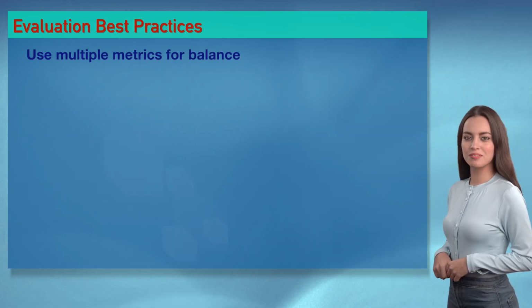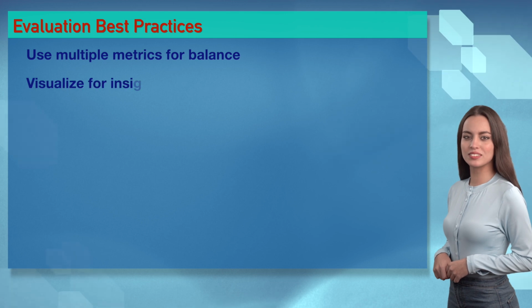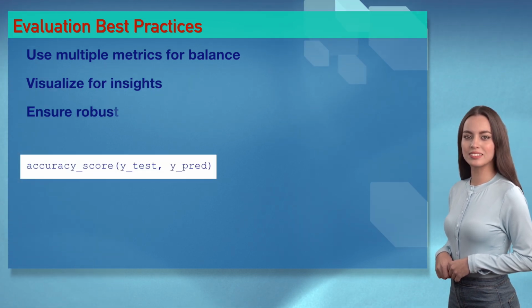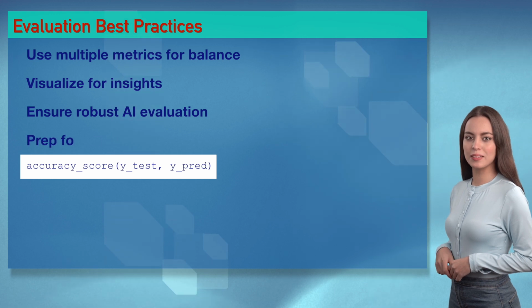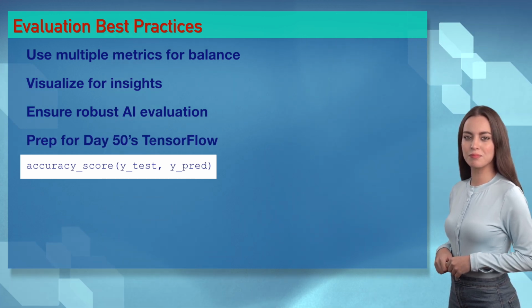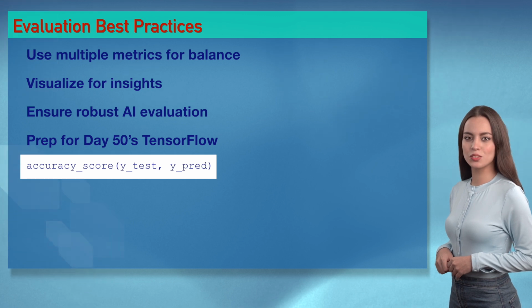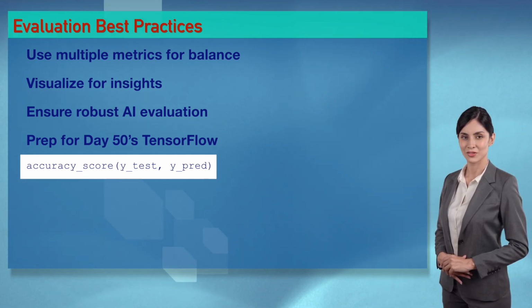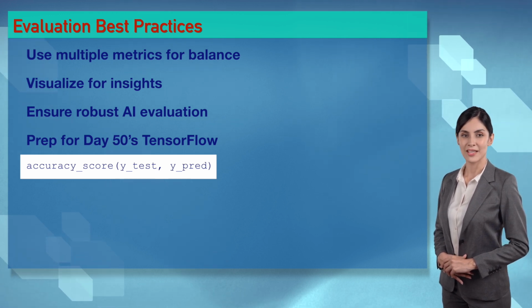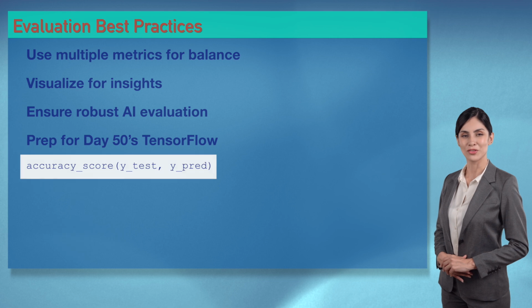Wizards, optimize evaluation with multiple metrics and visualizations. Use accuracy for balanced classes, precision and recall for imbalanced, and MSE and R2 for regression. Clean evaluation ensures robust AI models. Optimized evaluation's so sexy, Irene. Clear practices make AI irresistible. Practice for day 50's TensorFlow, Wizards.